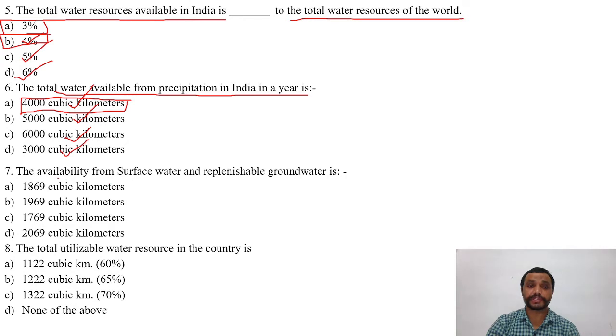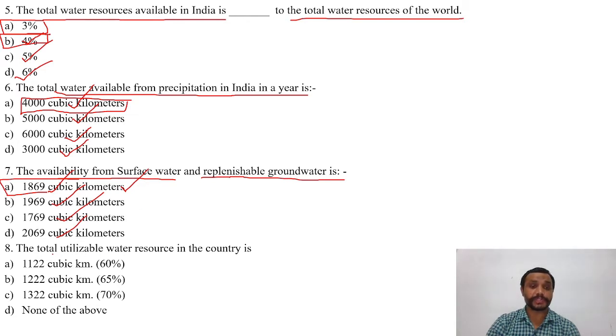Now the next question is, the availability from surface water and replenishable groundwater is: options are A, 1869 cubic kilometers; B, 1969 cubic kilometers; C, 1769 cubic kilometers; D, 2069 cubic kilometers. And the right answer is A, that is 1869 cubic kilometers.